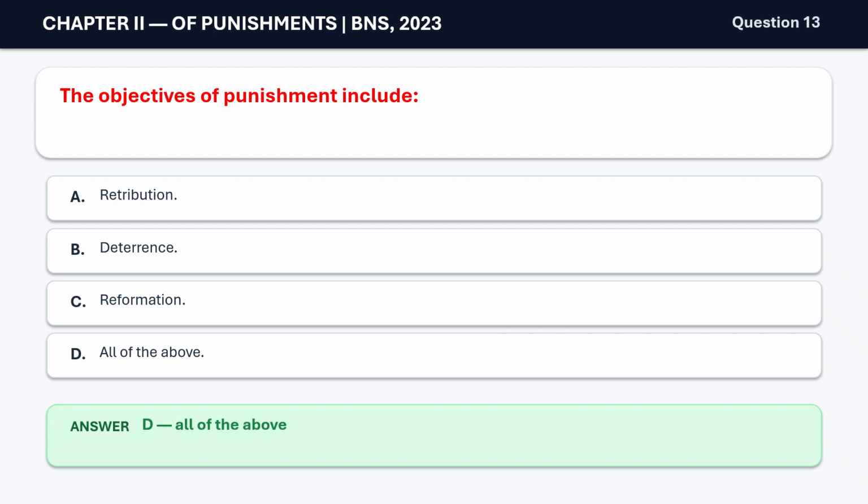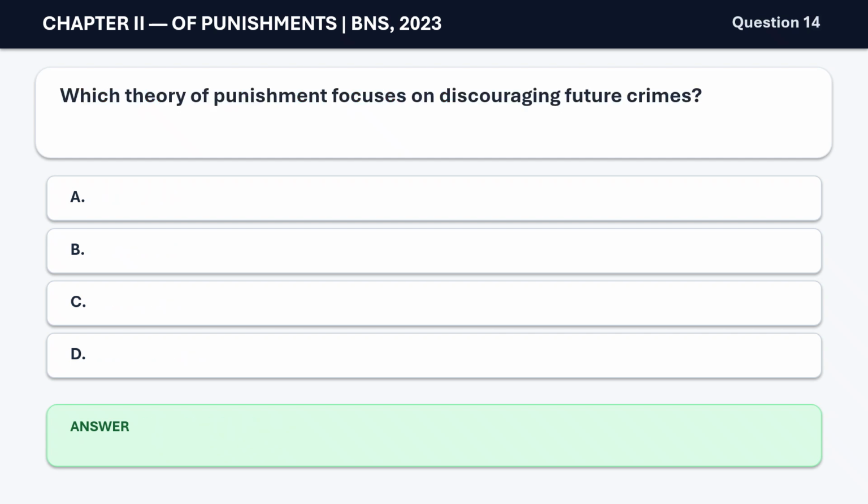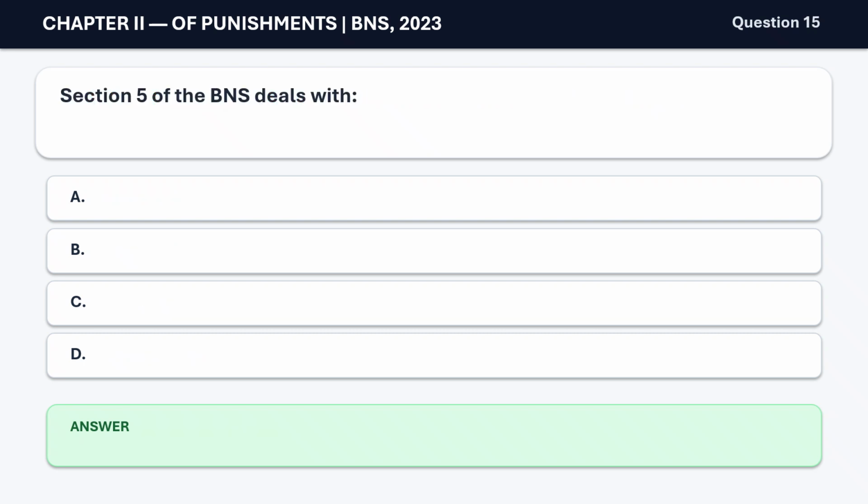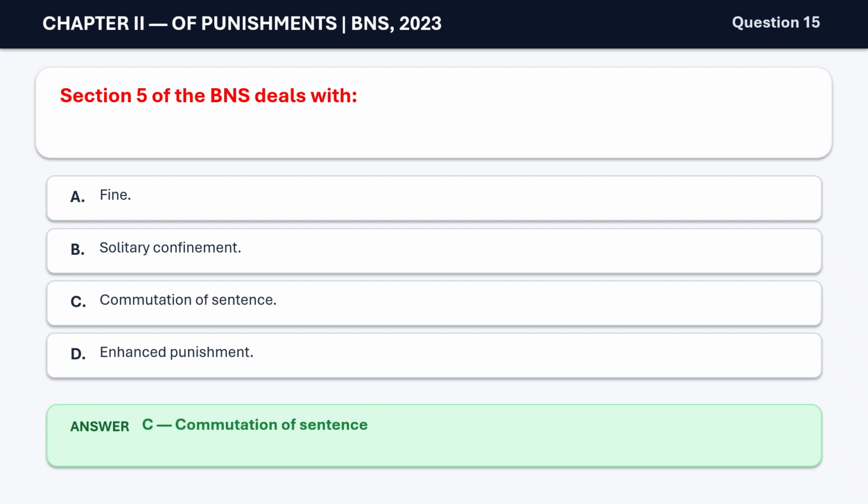All of the above. Question 14. Which theory of punishment focuses on discouraging future crimes? A. Retribution, B. Deterrence, C. Reformation, D. Compensation. The correct answer is B. Deterrence. Question 15. Section 5 of the BNS deals with A. Fine, B. Solitary confinement, C. Commutation of sentence, D. Enhanced punishment. The correct answer is C. Commutation of sentence.